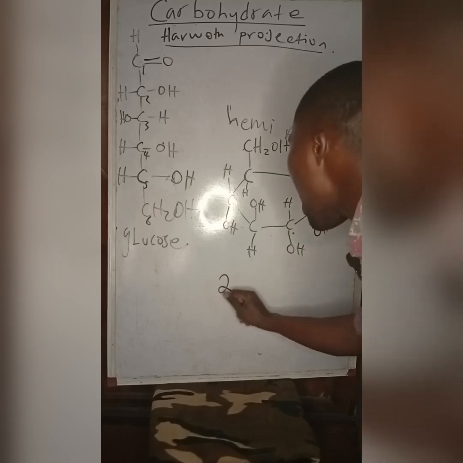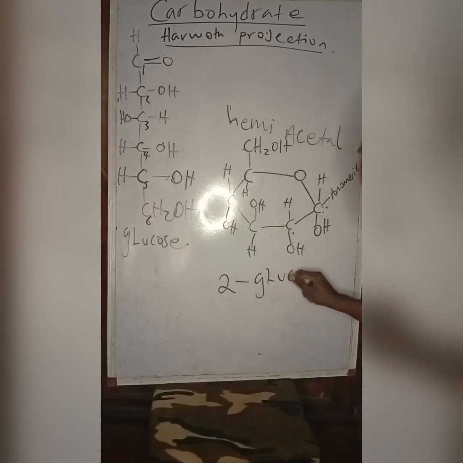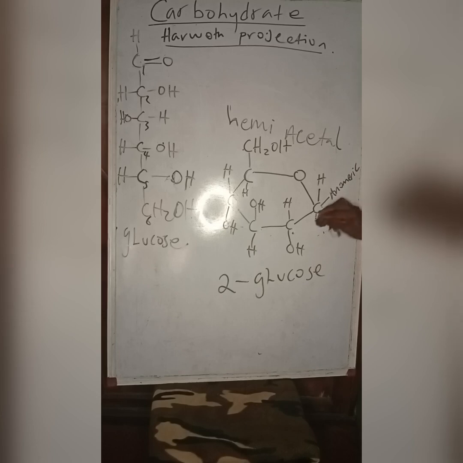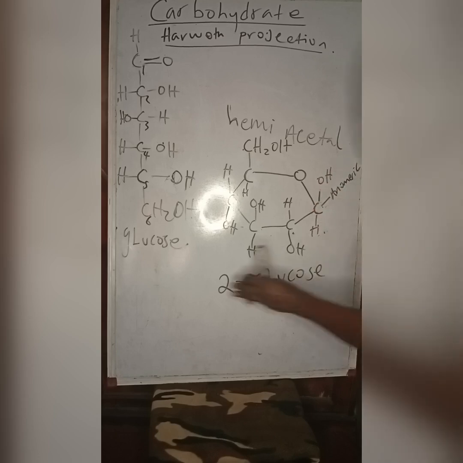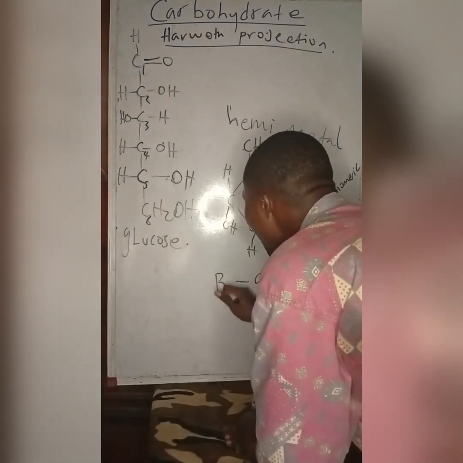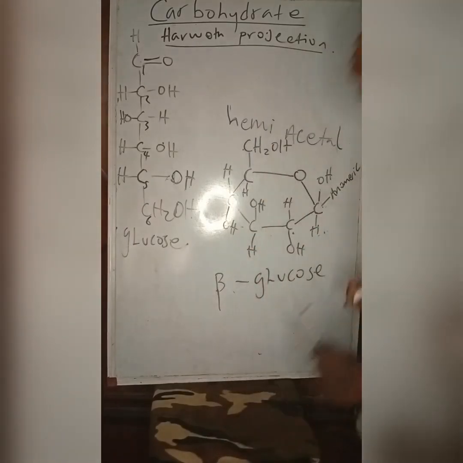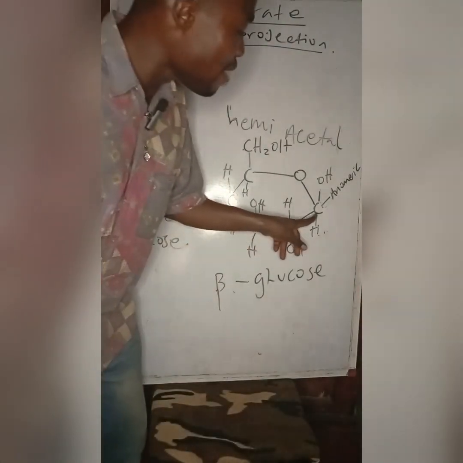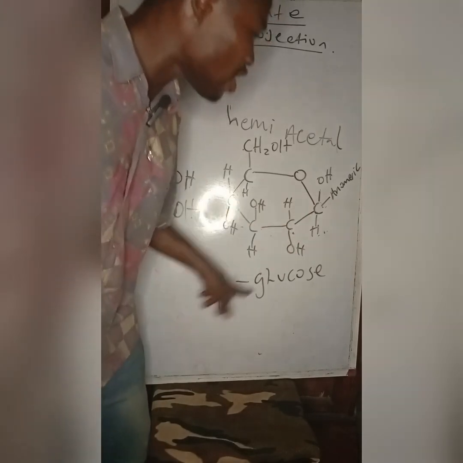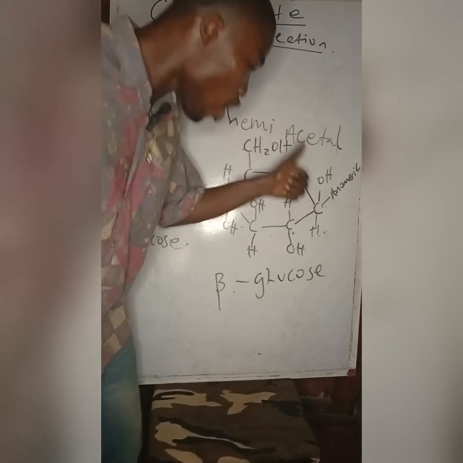say that this is an alpha glucose, because the OH is downwards. If the orientation of the OH changes and it goes upwards and the H comes down, this glucose becomes beta glucose. So for alpha, on the anomeric carbon, the OH is down. For beta, on the anomeric carbon, the OH is up.